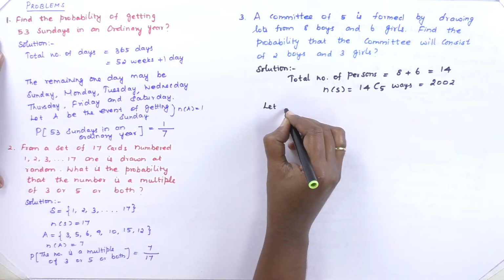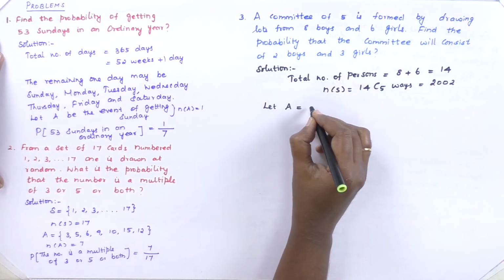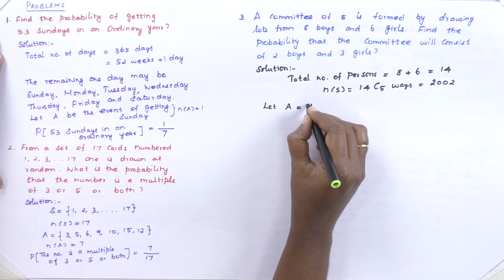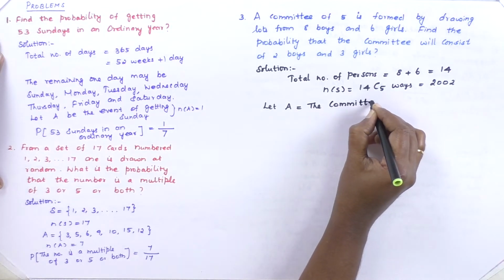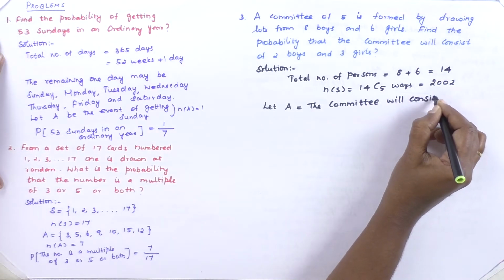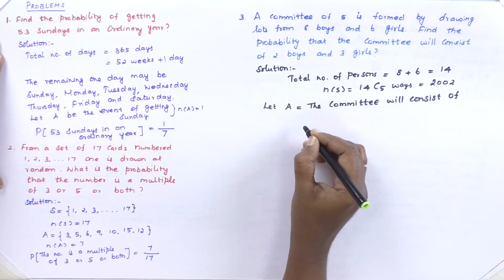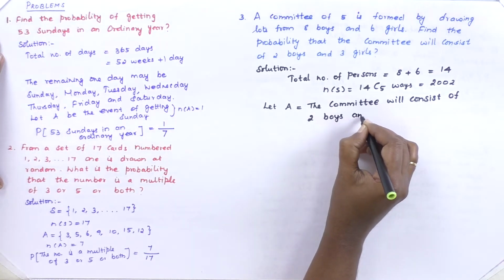Let A be the event of selecting a committee that will consist of 2 boys and 3 girls.